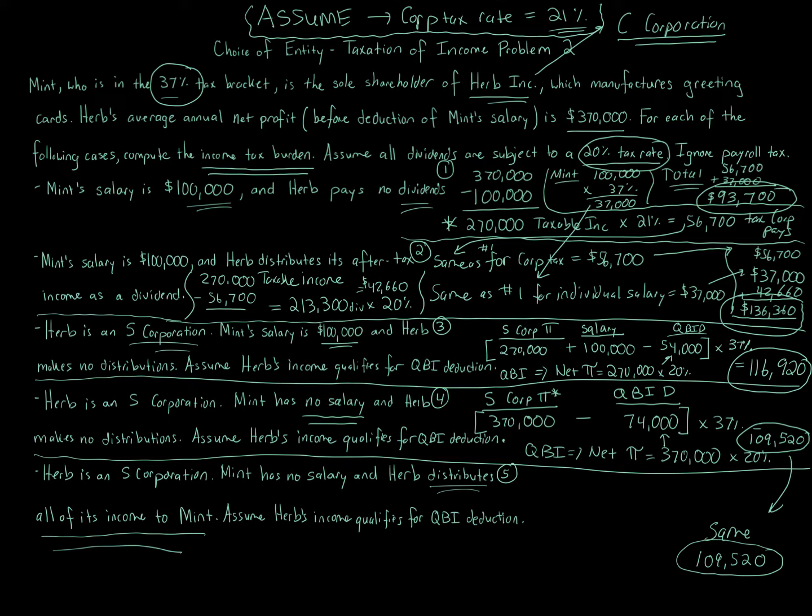But again, ultimately, sooner or later, when this business pays out money, it's going to have to pay tax on those distributions, those dividends. And as you see in number 2, that's the worst case, $136,360 when you have tax on the second level added in, considering the distribution of the items. Of course, you see the S corporation distribute, even when you take a distribution, makes no difference, like we saw in number 4 and 5. So 109,520 is obviously between those two numbers, 93 and 136. But that's ultimately, end of the day, after everything is taken into account, you don't have a second level tax, anything in the future to worry about.